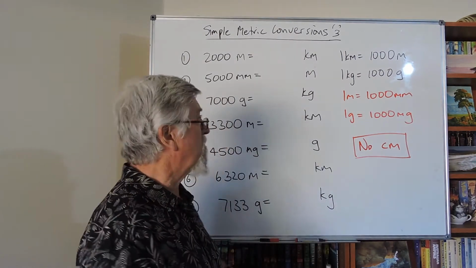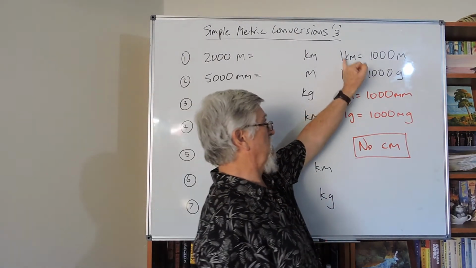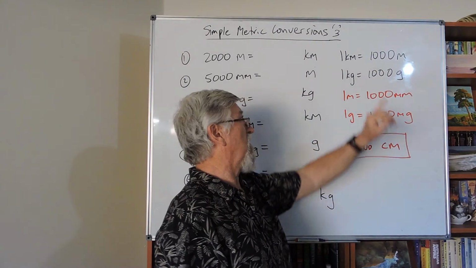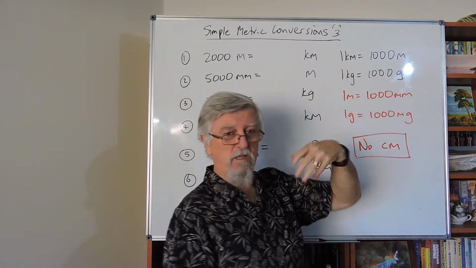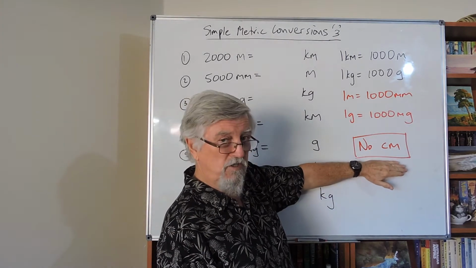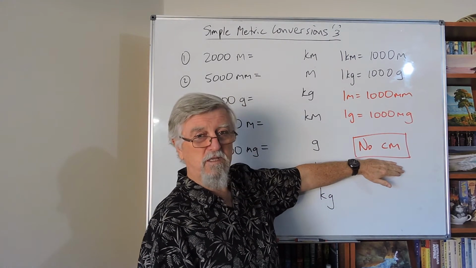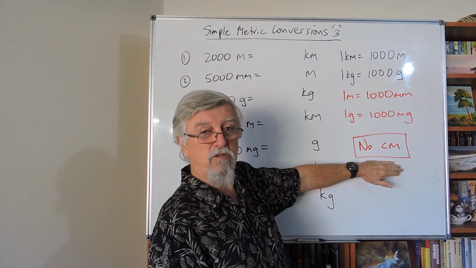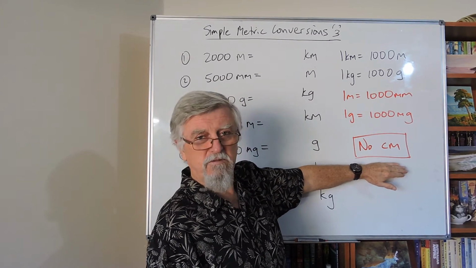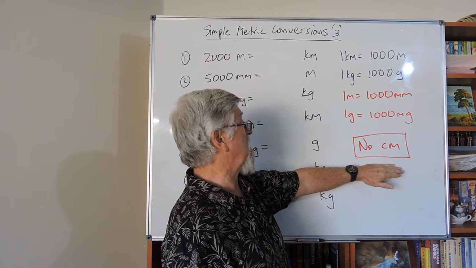So a moment ago we were talking about 1 kilometre being 1,000 metres, so 2 kilometres would be 2,000 metres, so 3 kilometres would be 3,000 metres. No mention of centimetres. Nothing here is to do with centimetres. That's a whole new topic all by itself. Mostly we teach it all in one big go, but I don't. These days I separate it out into separate things.